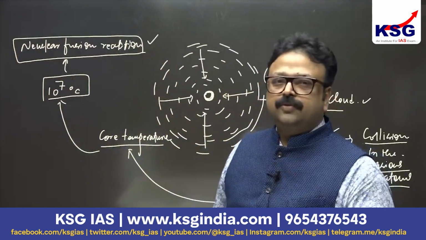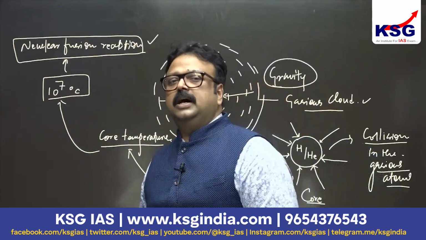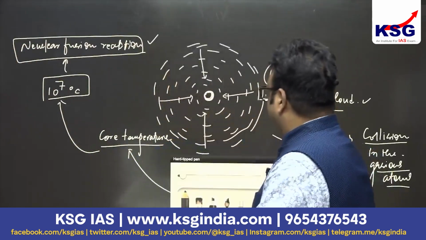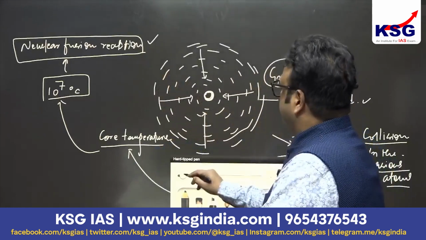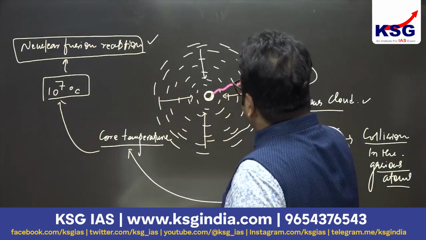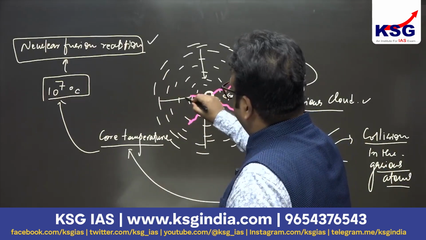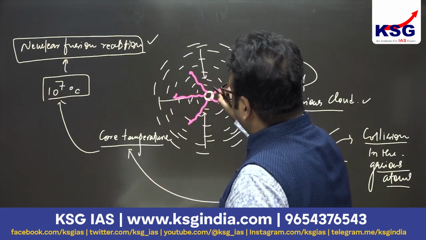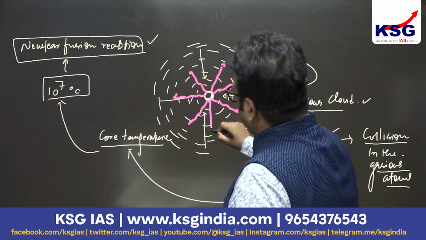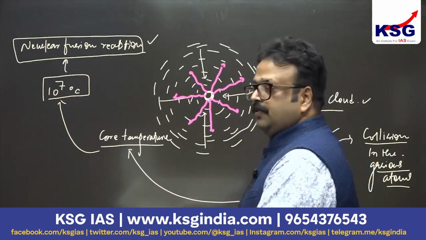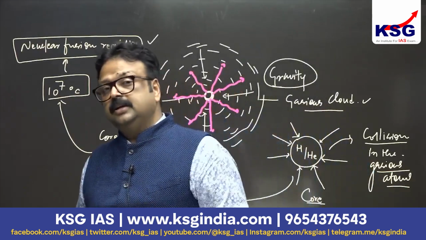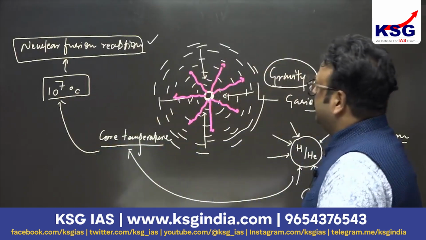And due to this nuclear fusion reaction, what happened? The core starts emitting radiation, electromagnetic radiation. That is the energy, the solar energy which we can feel on the Earth's surface, the ultimate source of energy. This electromagnetic radiation starts emitting from the core.